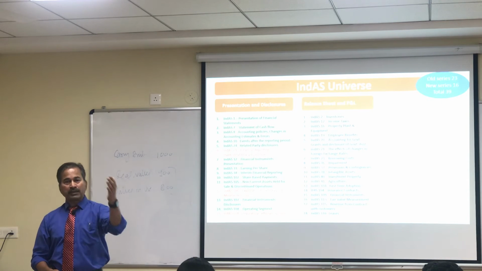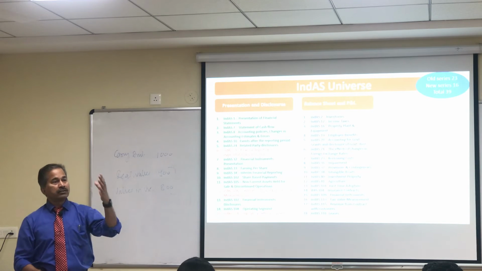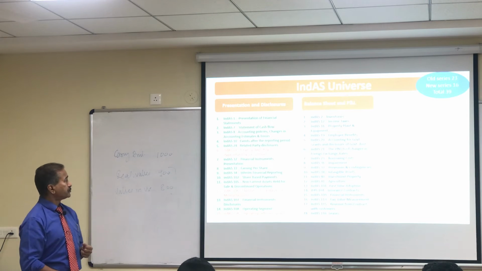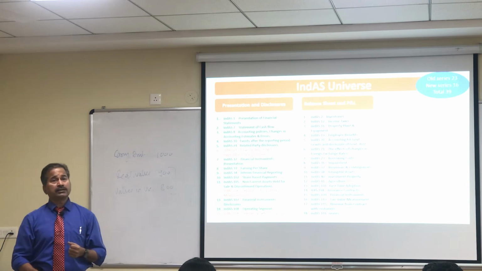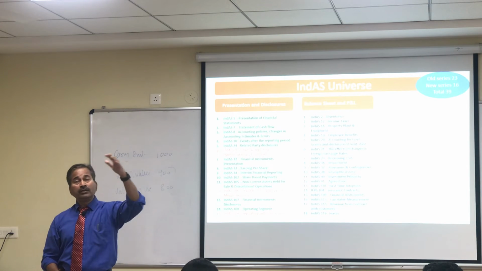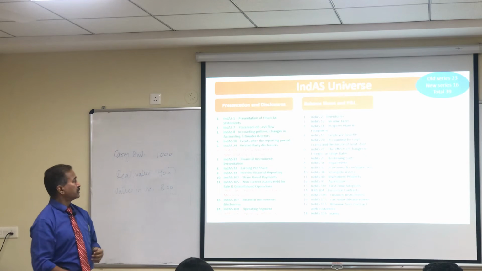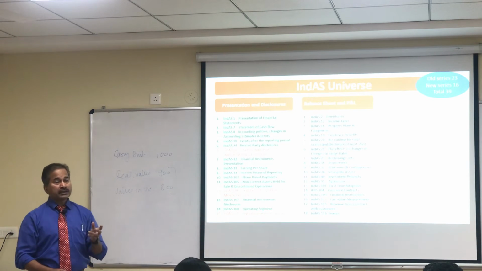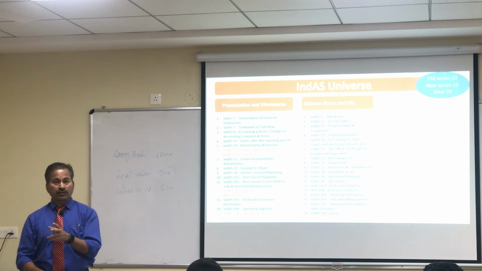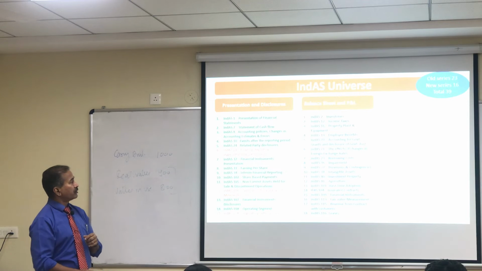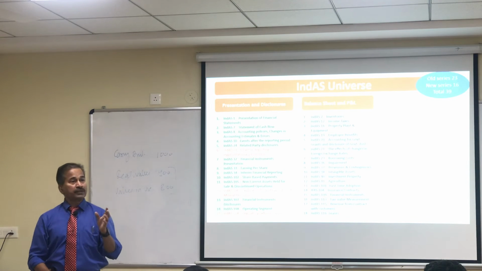So for these properties where investment has been made, how to do the accounting of that is part of your IndAS. IndAS 41 is about agriculture, that means if there's an agriculture company, how will they do the accounting of their assets. IndAS 101 is, as you can say, first time adoption. So if any company is going for IndAS or has to go for IndAS, now they will have to comply with the provisions of IndAS 101, which is on first time adoption.